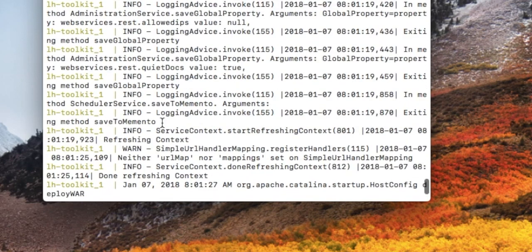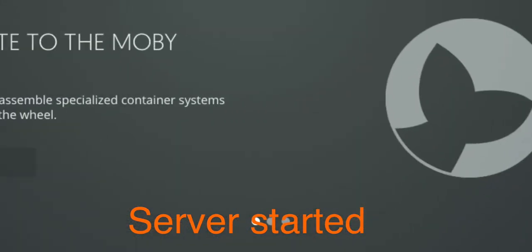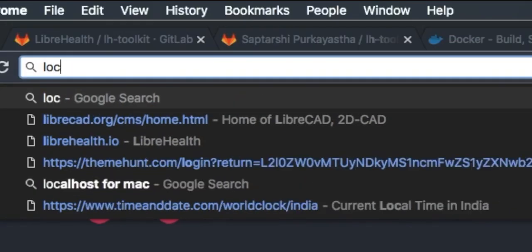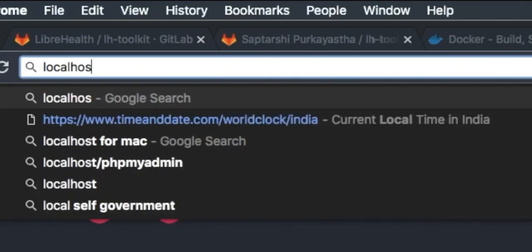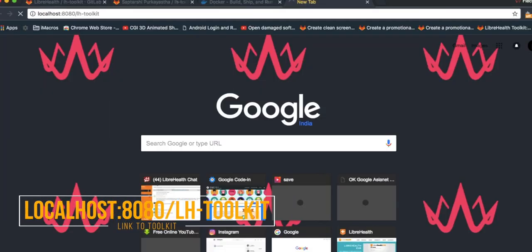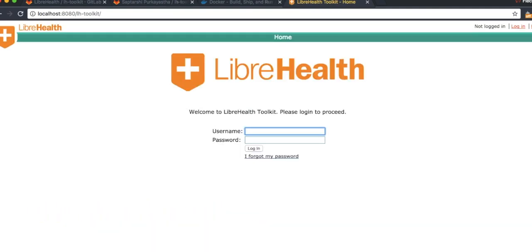So guys, after waiting, I think our server has started. Now you need to go to your browser and write localhost/lh toolkit, and yeah guys, we finally got the LibreHealth Toolkit on our Mac system.